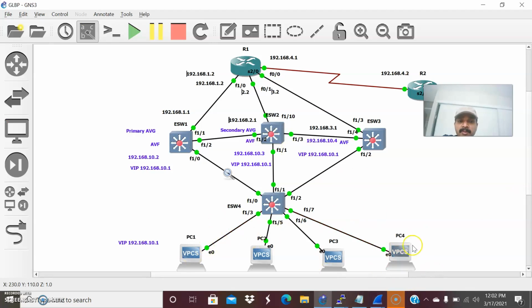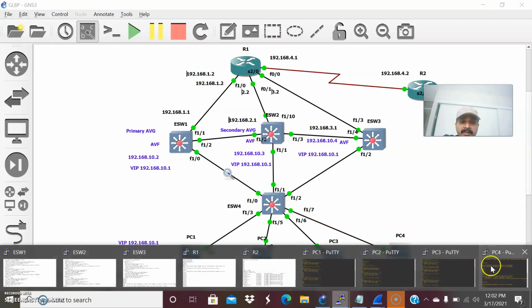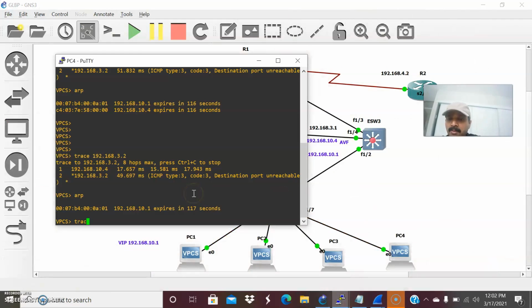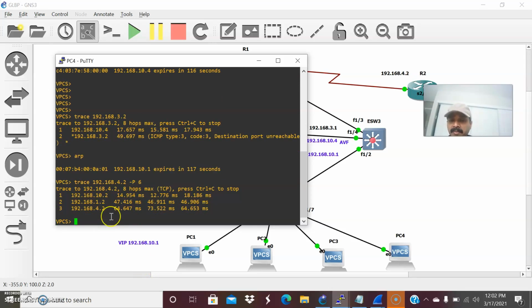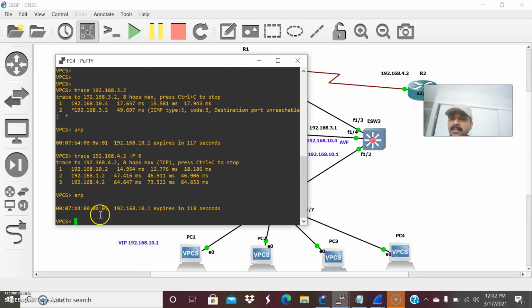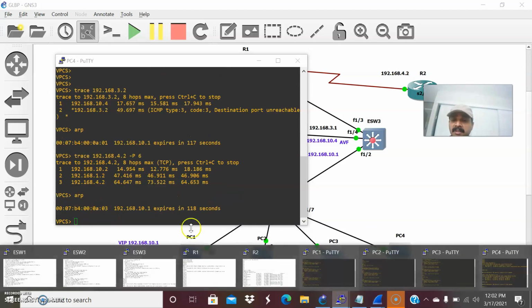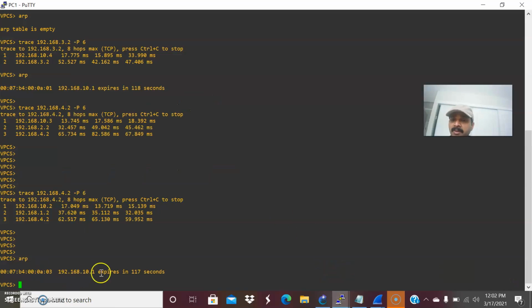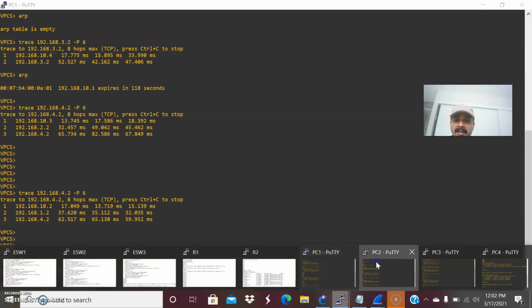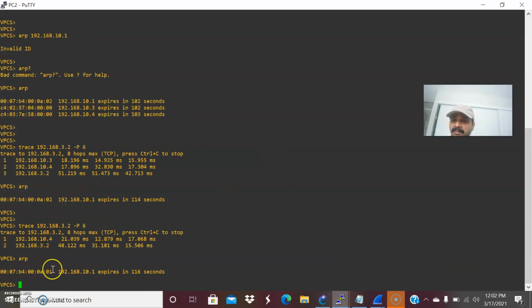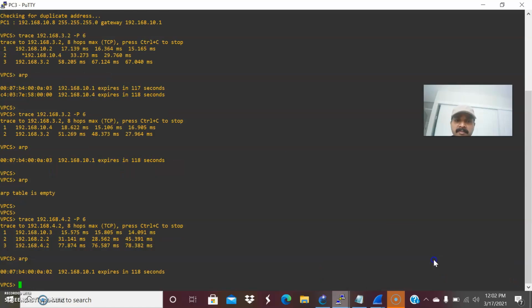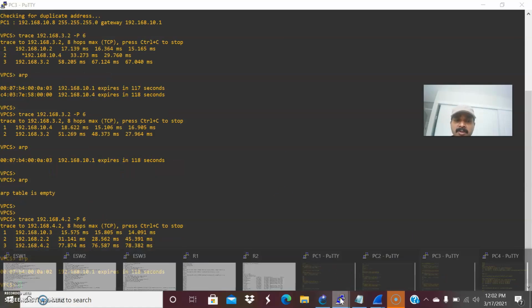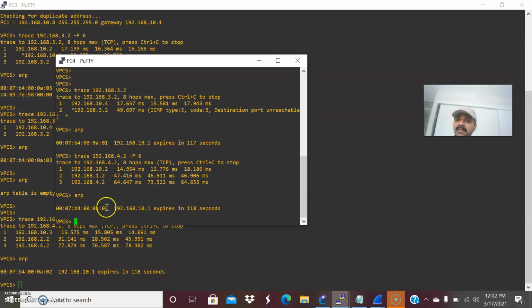So let us see the fourth client, that is PC4. So trace 192.168.4.2 minus P and 6. If you're doing ARP, you can see it is getting 03. So now let us see how it is assigning the MAC. The first one is getting 03, the second one is getting 01, the third one is getting 02 and the fourth request is assigned 03.